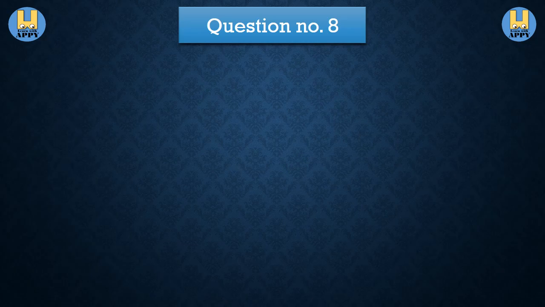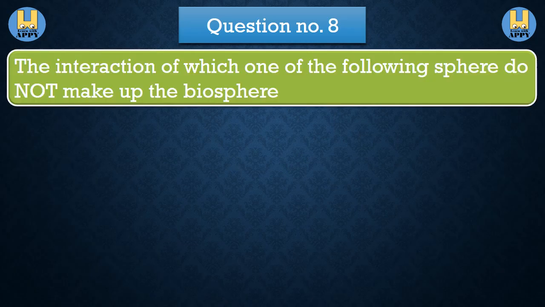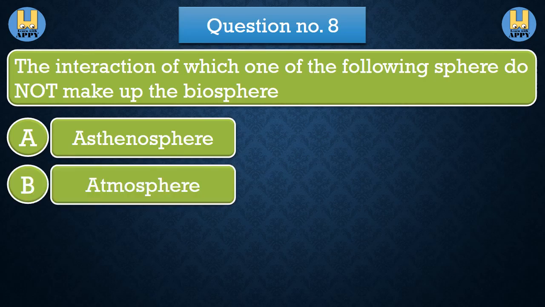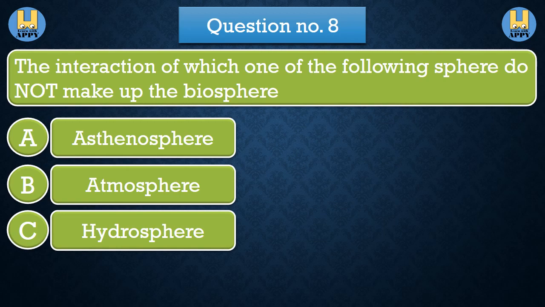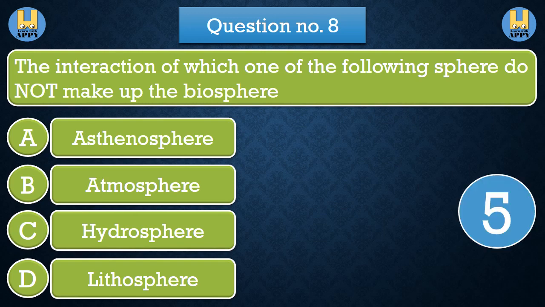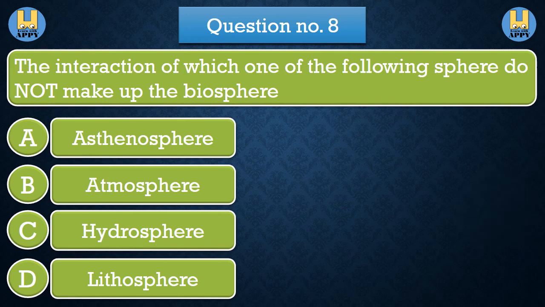Question number 8. The interaction of which one of the following spheres does not make up the biosphere? Option A, Asthenosphere. Option B, Atmosphere. Option C, Hydrosphere. Option D, Lithosphere. The correct answer is option A, Asthenosphere.